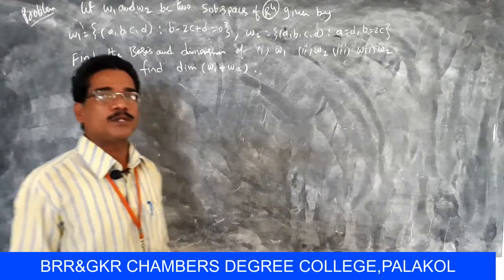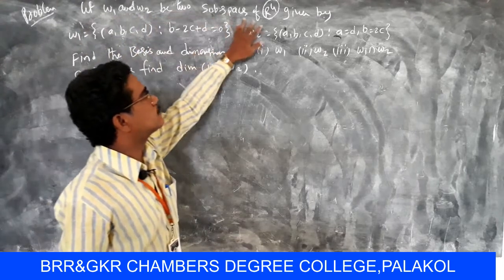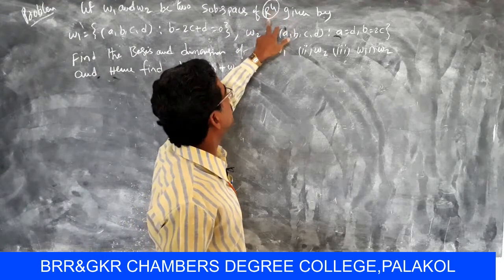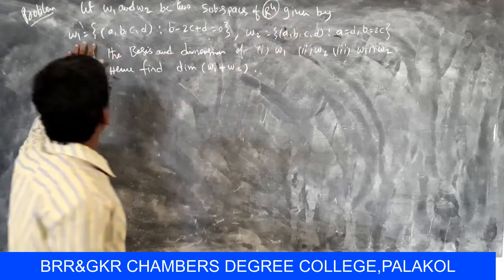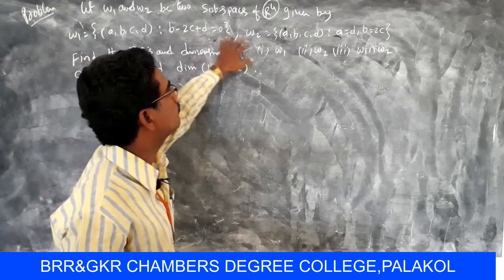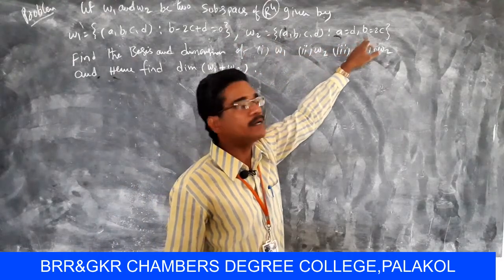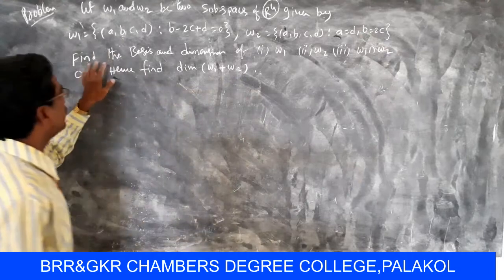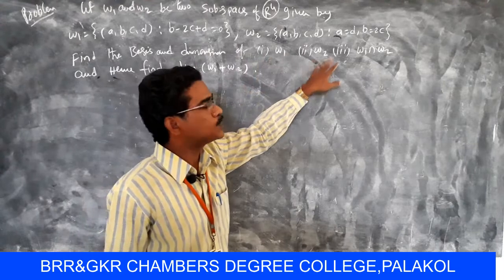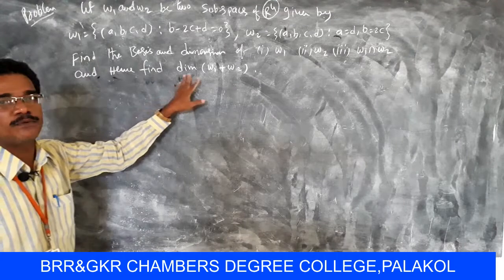Okay students, coming to the problem. Let W1 and W2 be two subspaces of R power 4. R power 4 means fourth order. W1 equals the set of (A, B, C, D) such that B minus 2C plus D equals 0, and W2 equals the set of (A, B, C, D) such that A equals D and B equals 2C. Next, find the basis and dimension of W1, W2, W1 intersection W2 and hence find the dimension of W1 plus W2.